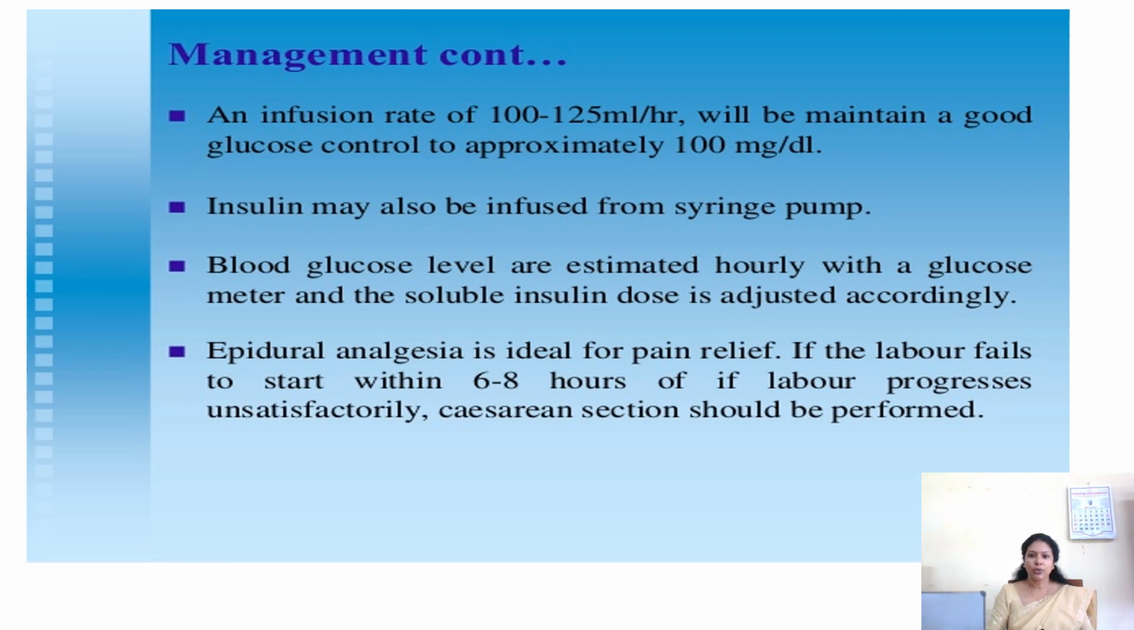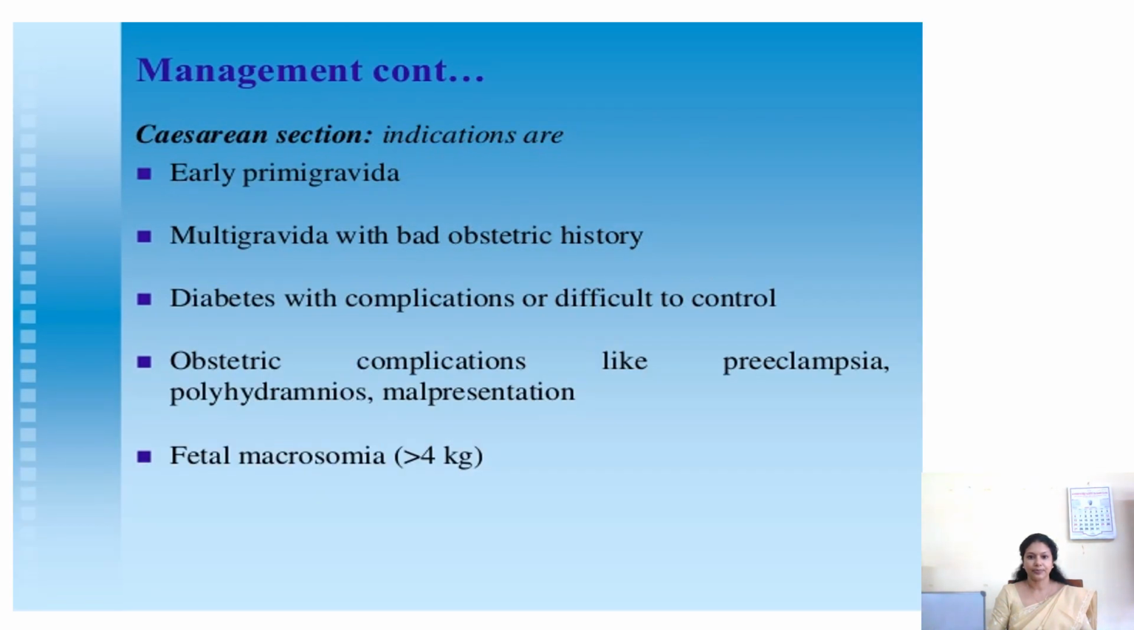Insulin may also be infused from a syringe pump. The blood glucose levels are estimated hourly with a glucose meter, and the soluble insulin dose is adjusted accordingly. Epidural analgesia is ideal for pain relief, and if the labor fails to start within 6 to 8 hours after induction, or if the labor progress is unsatisfactory, you can go for the cesarean.